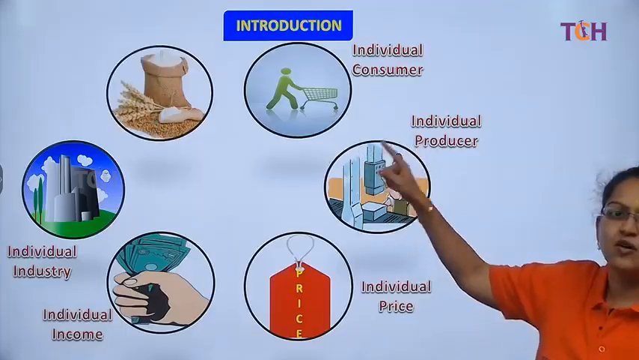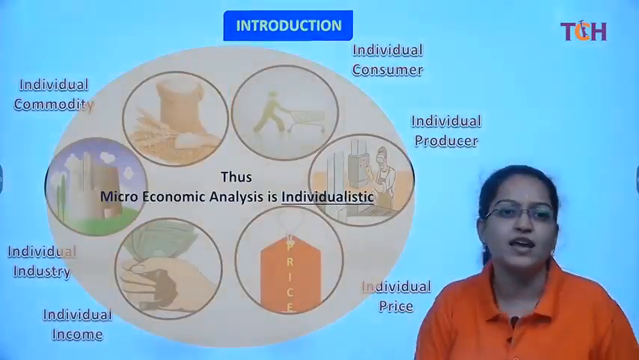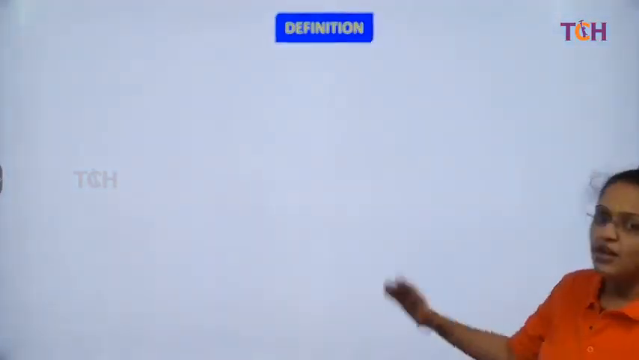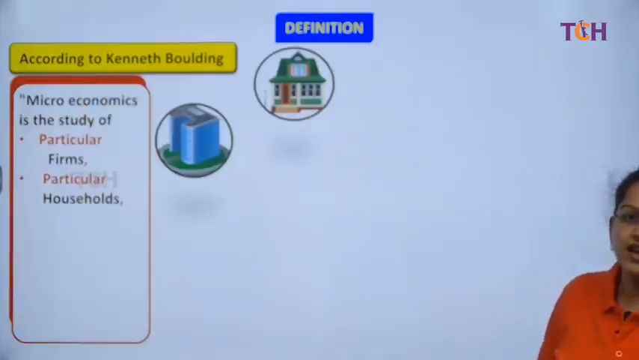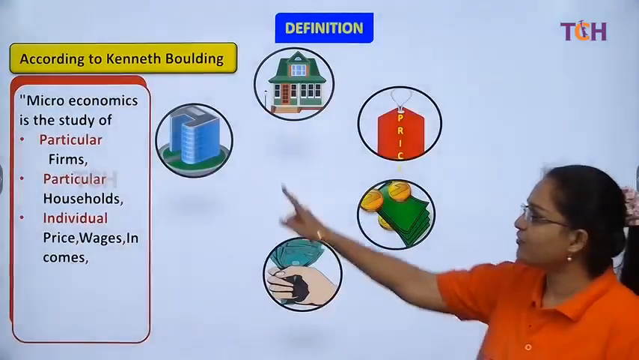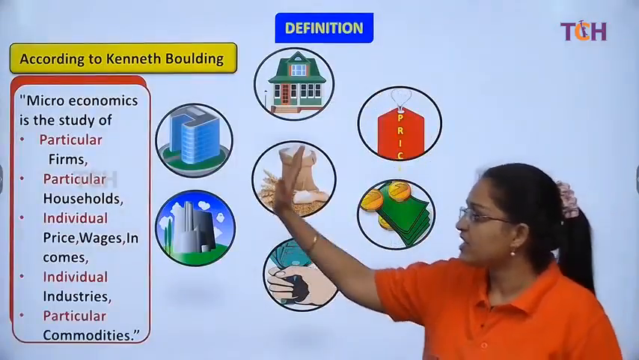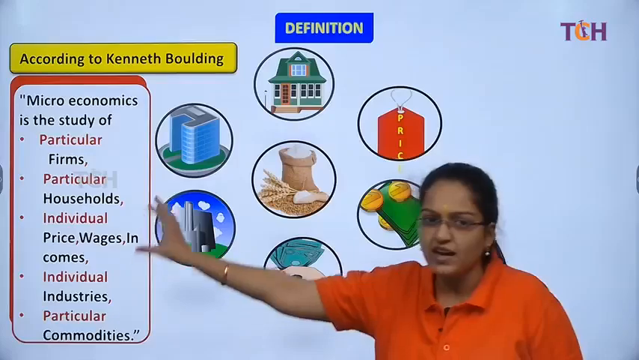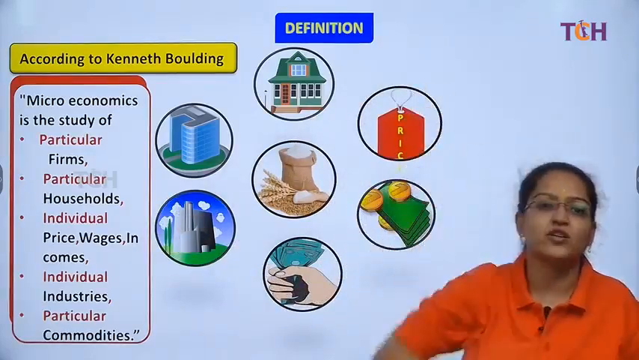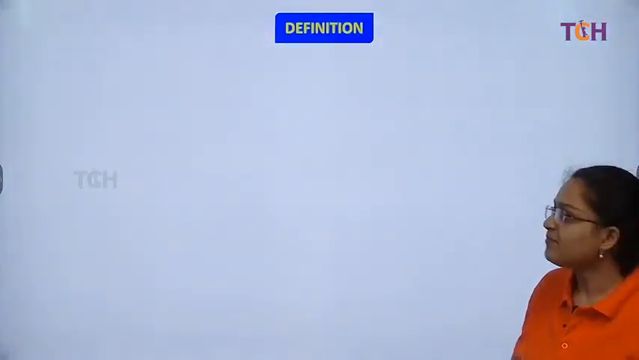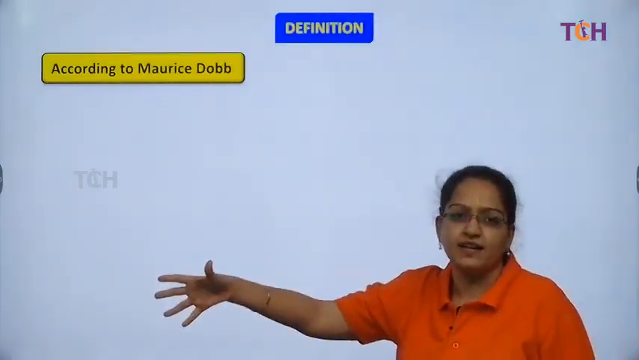Individual firm, individual household, individual prices, सब कुछ individual जब हम बात कर रहे हैं तो ये है हमारा microeconomics. So here we are going to see the definition of microeconomics, which is according to Kenneth Boulding. So microeconomics is a study of particular firm, particular household, individual price, individual wages, individual industries, particular commodities. हर एक variable के आगे एक prefix है, individual, individual, particular, particular, because we are emphasizing on the microeconomics part, right? वही अगर आप macro का बात करोगे तो not with individual but with aggregate, right?